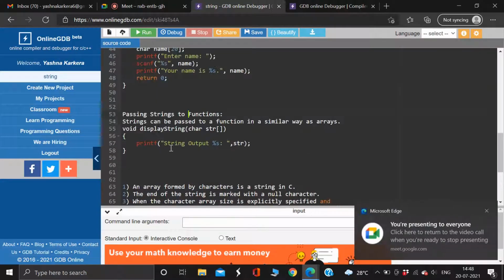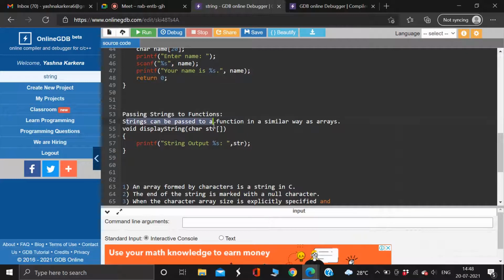So we'll move on now. Now passing strings to functions. How do you pass strings to functions? Suppose strings can be passed to a function in a similar way as arrays. So basically, this is how I pass a string in a function. As I said, like arrays, strings are the same.